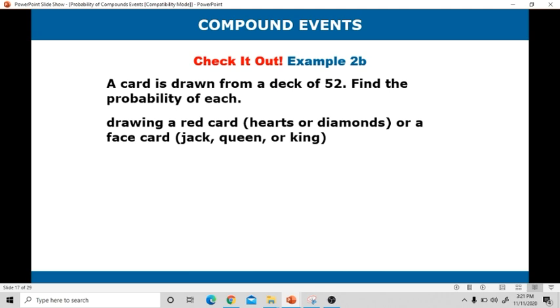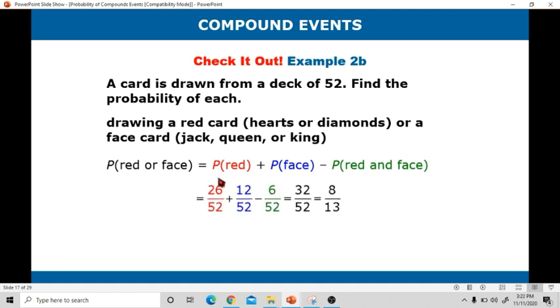So we will use the formula: probability of A union B equals probability of A plus probability of B minus probability of A intersection B. Applying it here, the probability of drawing a red card or a face card is equal to the probability of drawing a red card plus the probability of drawing a face card minus the probability of drawing a red card and a face card. The red and face cards are the common part, or the intersection.